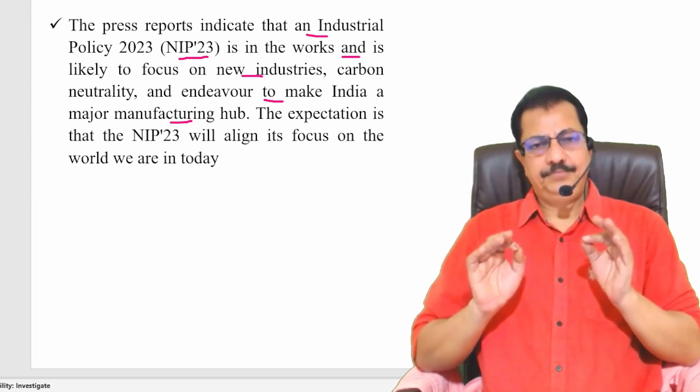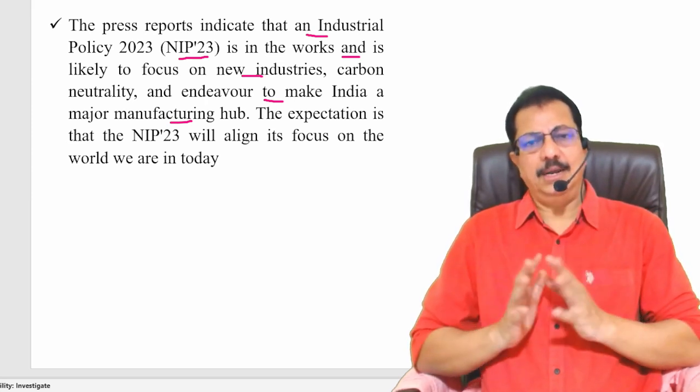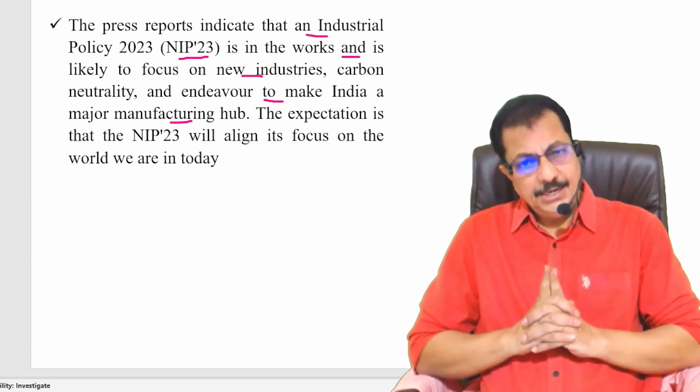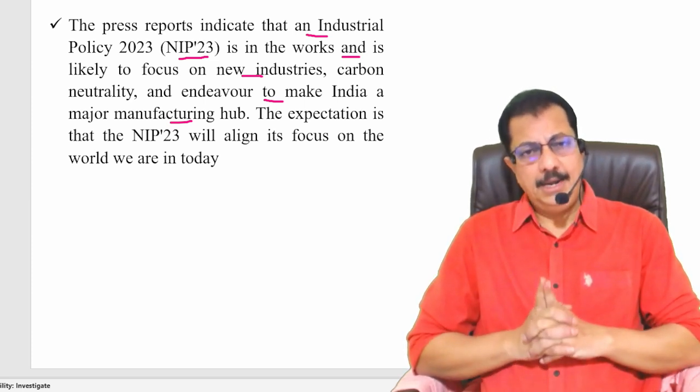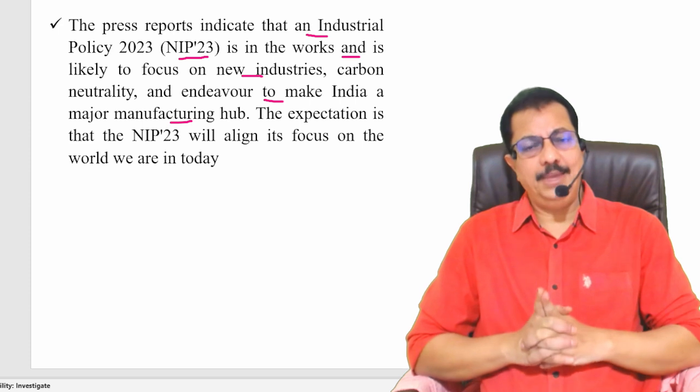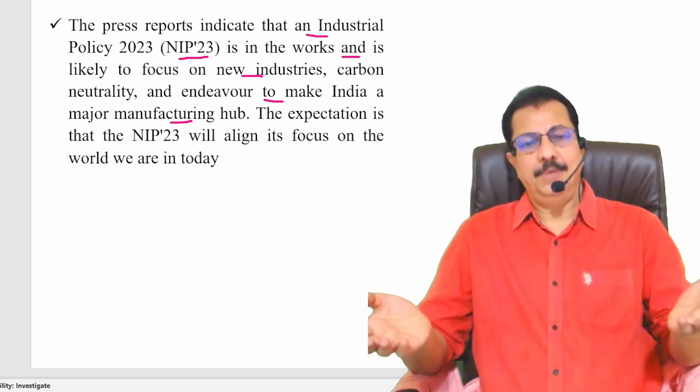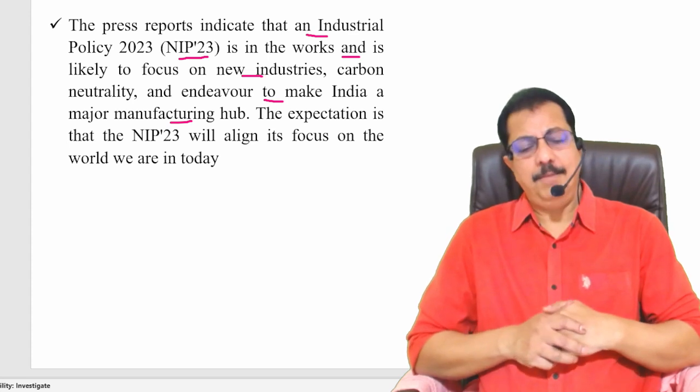Very important one. The Prime Minister has already launched a program called Make in India. In tune with that, India wants to be a manufacturing hub. For that, what should be done? That has been given in the form of the policy.